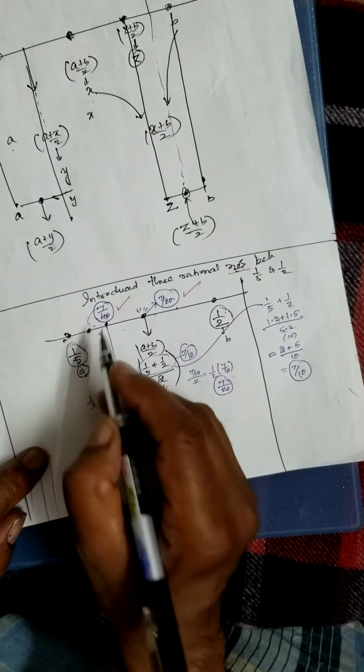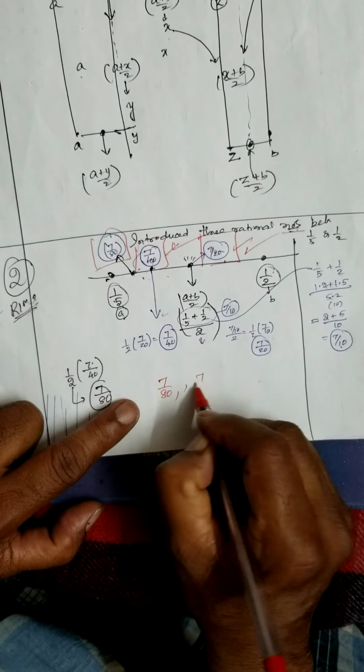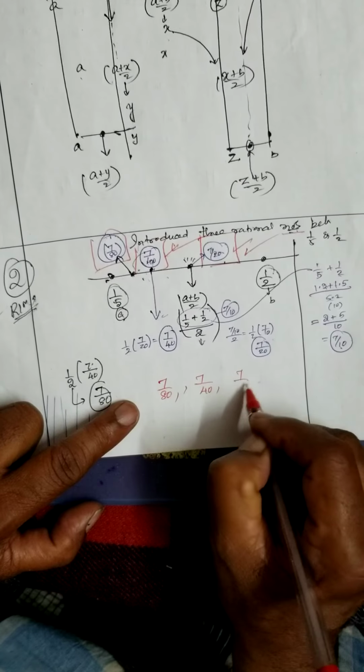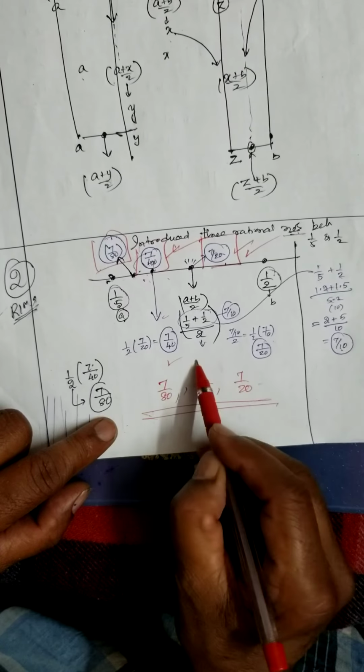Therefore, how many numbers have you introduced? One, two and three. According to you, the answer is 7 by 80, 7 by 40, 7 by 20. You have introduced three numbers.